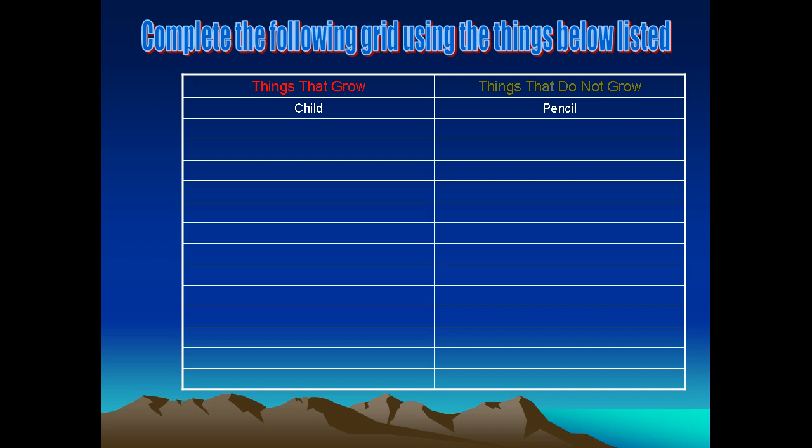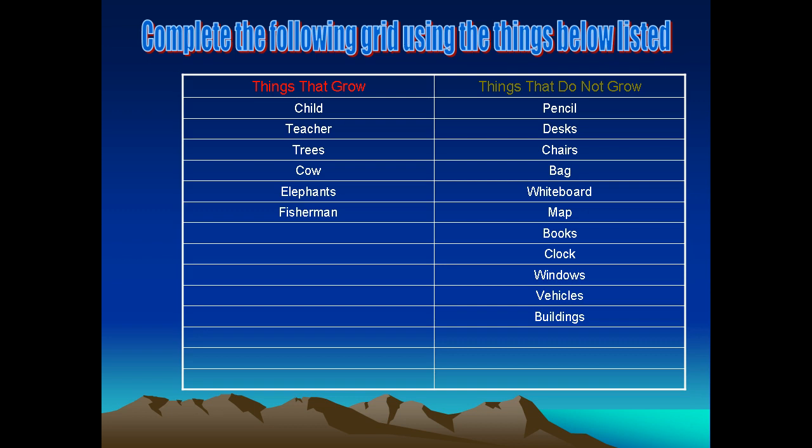Right. What about map and books? They must go to this side. And clock here. It doesn't grow. Now again, why do we divide these things into these groups, children? Based on the factor whether they grow or not. Things which grow we put into this side. Things which do not grow we put into the other side. Windows, they don't grow.